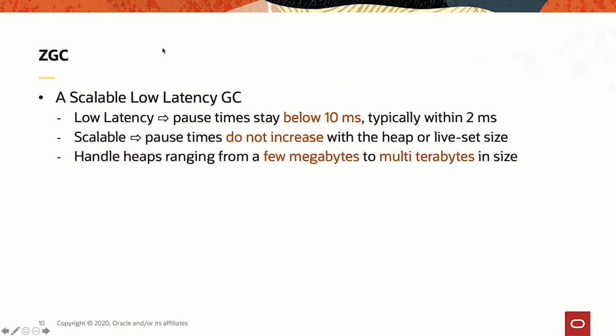The first project that I want to discuss is ZGC, or ZGC if you live in the US. And ZGC is a concurrent, scalable, low-latency garbage collector. So it's a new garbage collector added to the platform. It's concurrent in the sense that all the heavy lifting work is done while the Java threads of your application continue to execute. All GC operations except the thread stack scanning are done while your Java code is running.